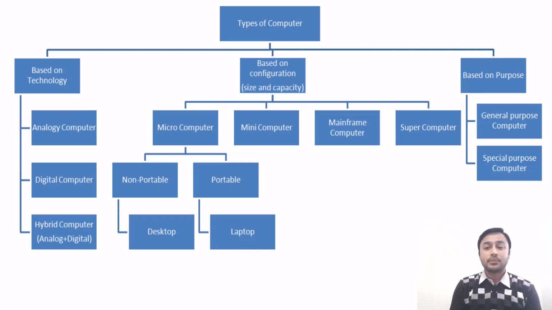On the basis of purpose, there are two types of computer. The first type is general purpose computer, and the second type is special purpose computer. So these are all the types of computer.